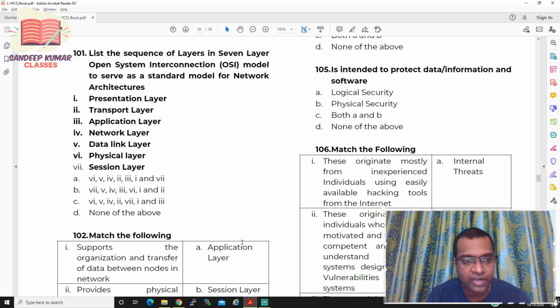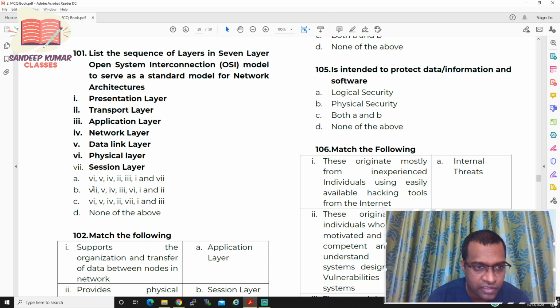I hope you have answered this. Now let us see what are the seven layers we have in the OSI model. We have seven layers, but we need to see in which order. If you see option A, which is six, he is asking from bottom to top. So you need to arrange them from bottom to top. Let us arrange them.